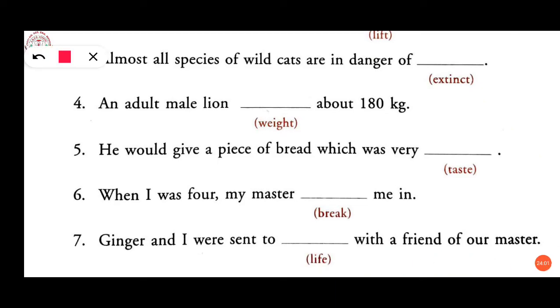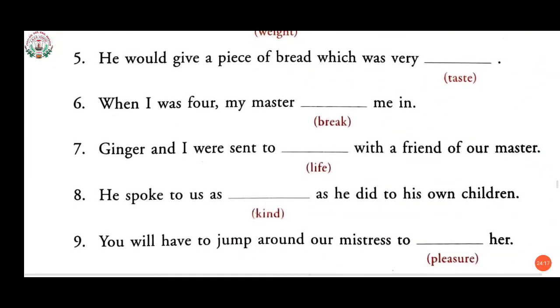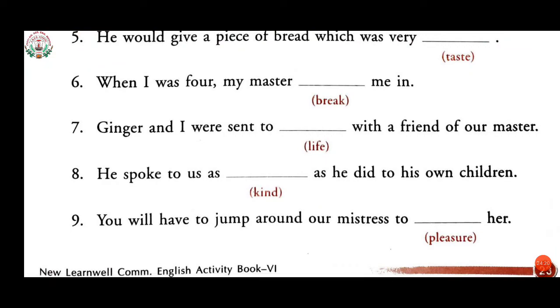When I was 4, my master broke me in. When I was is given here in past tense. It means the verb which is given here, that will also change into past. Okay, so break will become broke. Ginger and I were sent to live with a friend of our master. He spoke to us as kindly as he did to his own children. And last one, you will have to jump around our mistress to please her.